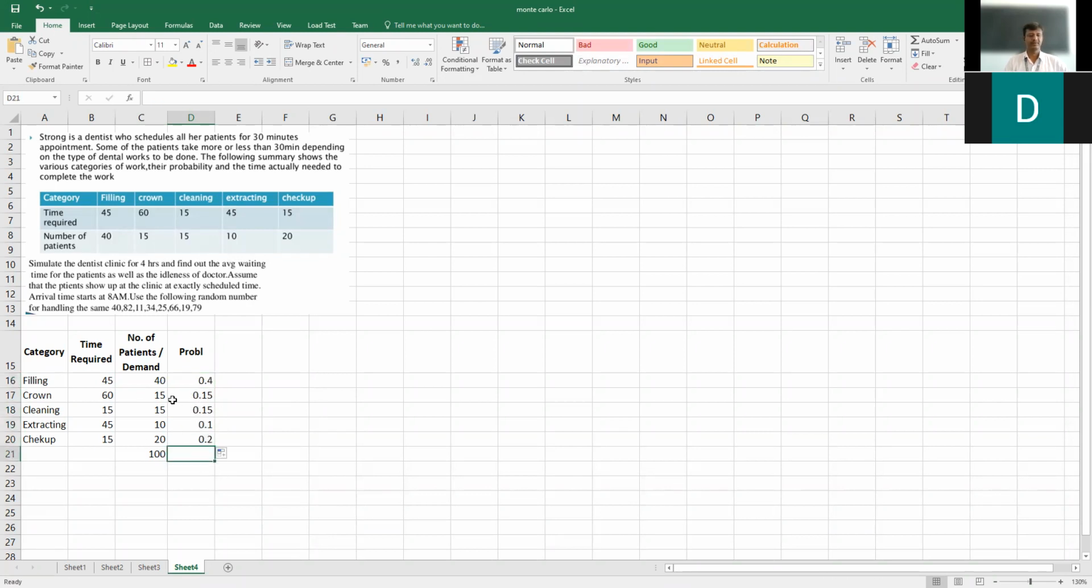Okay, so 0.15 will be the probability for crowning service. 0.15 again, it will be a probability for cleaning service. For extracting service, the probability is 0.1, and for checkup it is 0.2. Then we move on to cumulative probability.